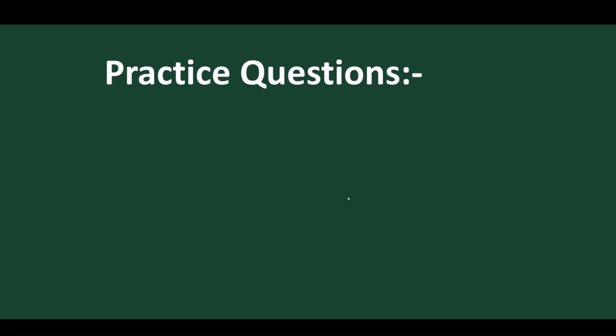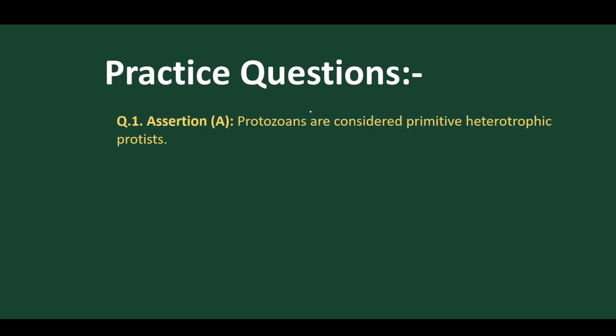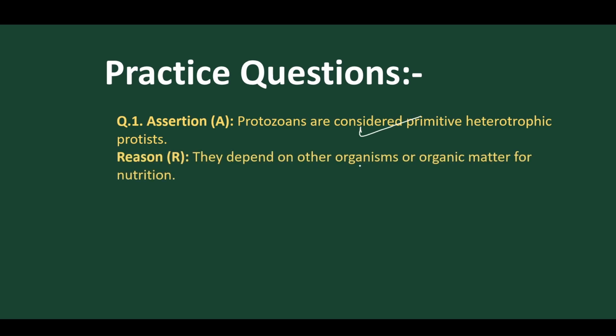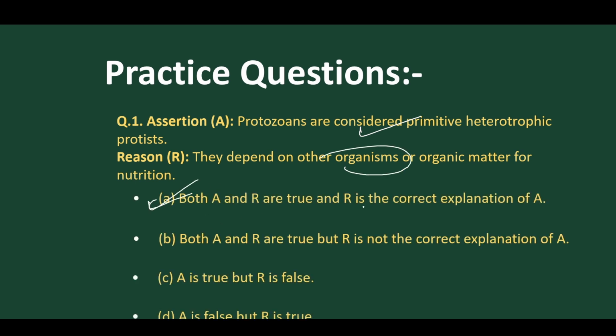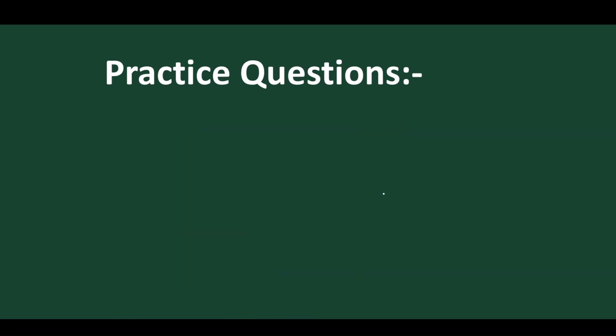So now let's move to certain practice questions. We have completed the general characters of the protozoans. Now we are going to discuss some practice questions. The assertion says that protozoans are considered primitive heterotrophic protista. Yes, that is true, they depend on heterotrophic nutrition. So both A and R are true and R is the correct explanation.